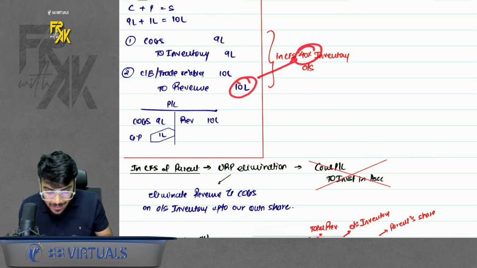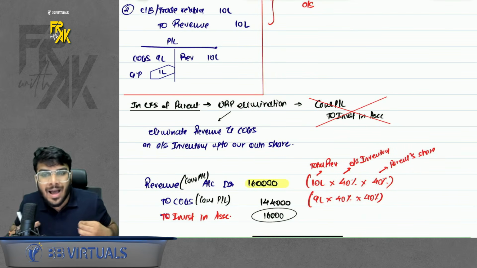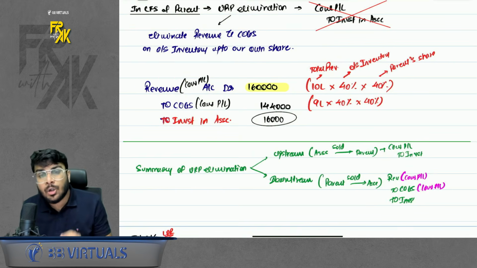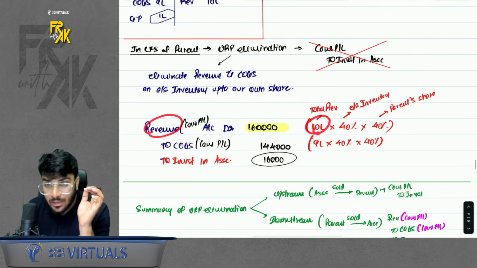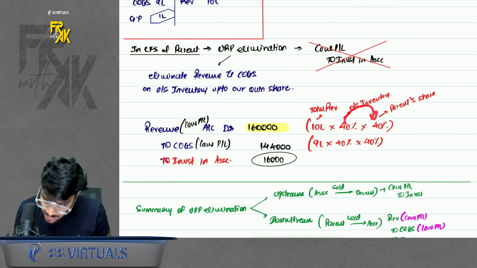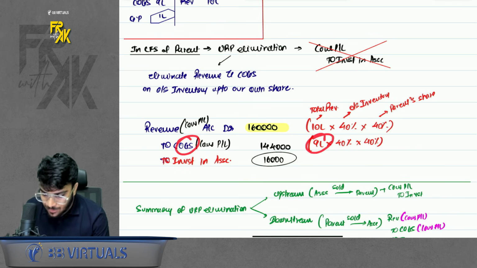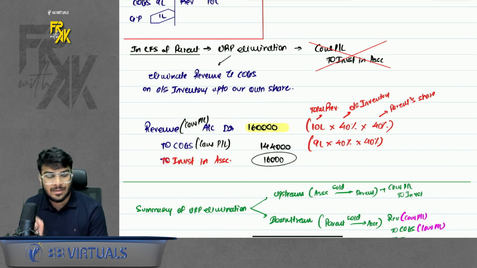So I will eliminate 40%, but in associate we eliminate only up to our share. So I will eliminate the revenue. If I want to eliminate revenue, debit the revenue account. So 10 lakhs revenue into the outstanding inventory percentage, 40%, into the parent's share, 40%. So 10 lakhs into 40 into 40. Similarly, eliminate the COGS: 9 lakhs into 40% outstanding inventory into parent share 40%. The balancing figure you will get as investment in associate only.